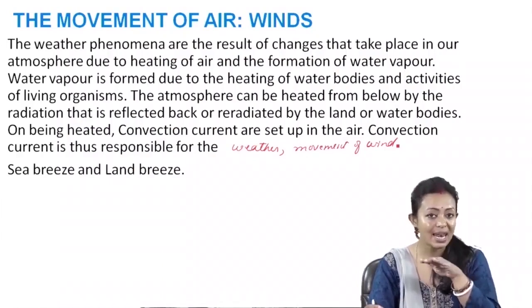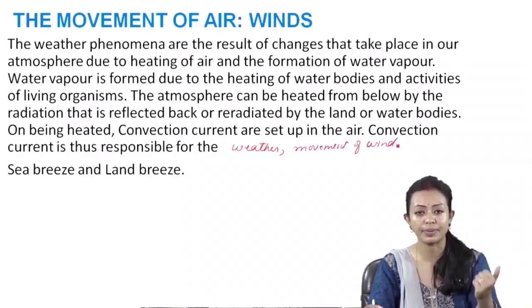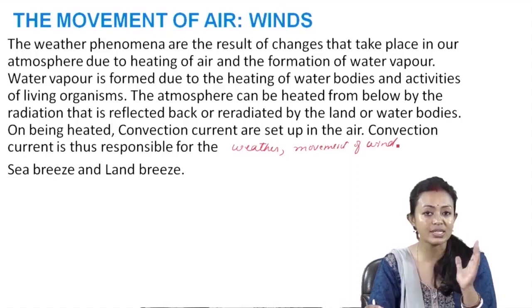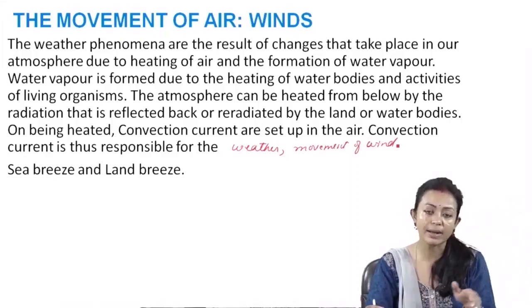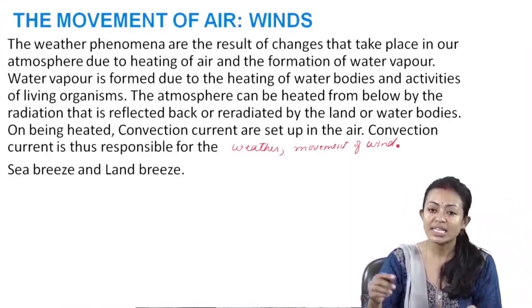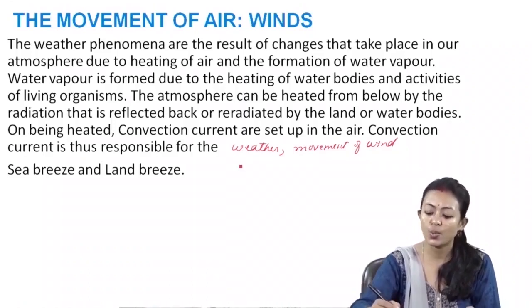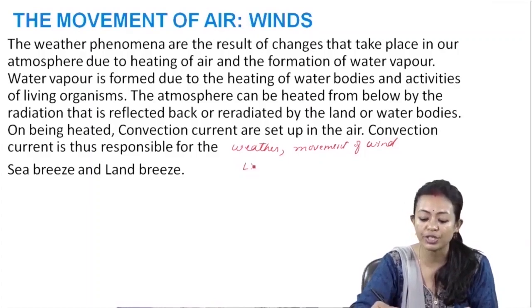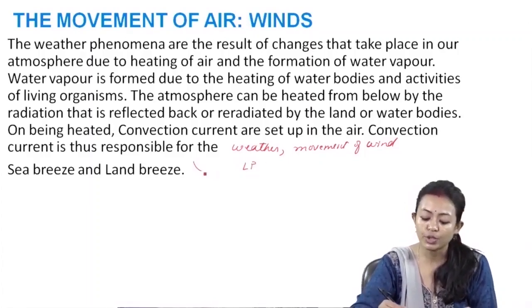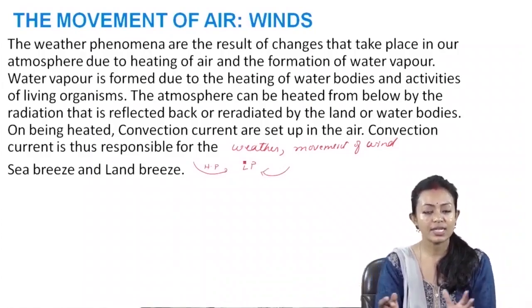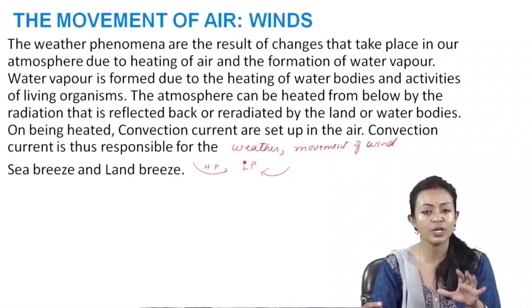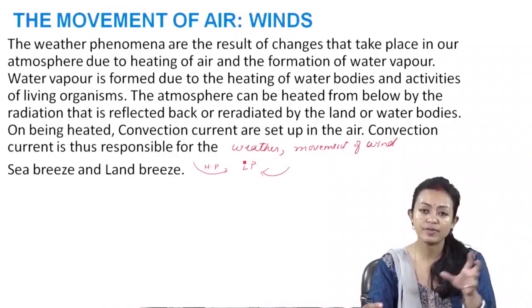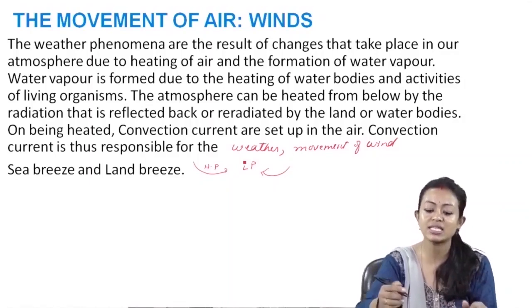Now because of this uneven heating effect, what happens? The air becomes lighter and thus it rises up. So when this warm air rises up, the cold air from the surrounding comes and takes its place. So this leads to the convection current. When the air becomes lighter and rises up, there will be a setup of low pressure in that area. So from the adjoining high pressure zone, this air moves towards the low pressure zone to equalize, due to which there will be the movement of air and thus winds are formed.